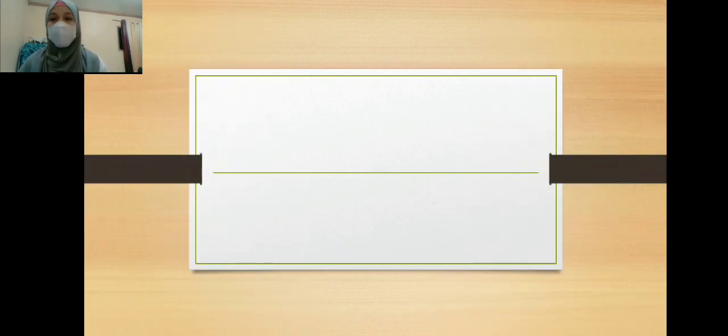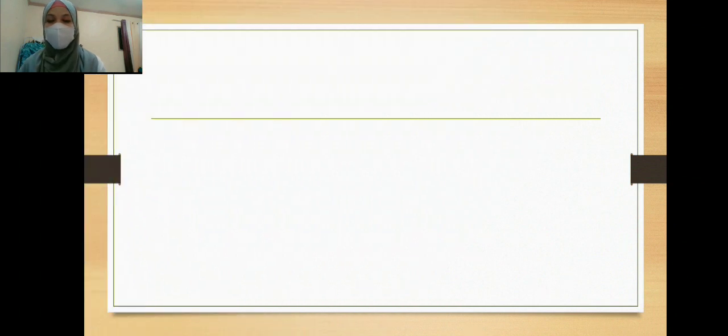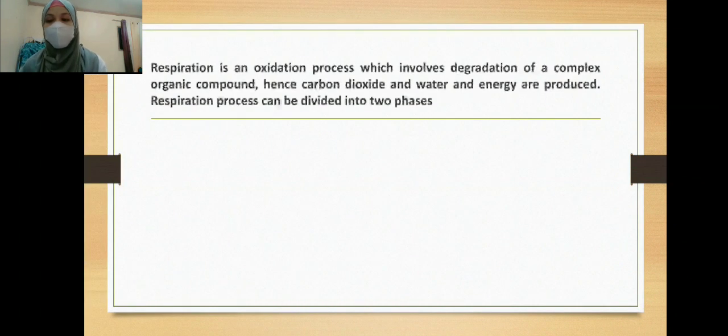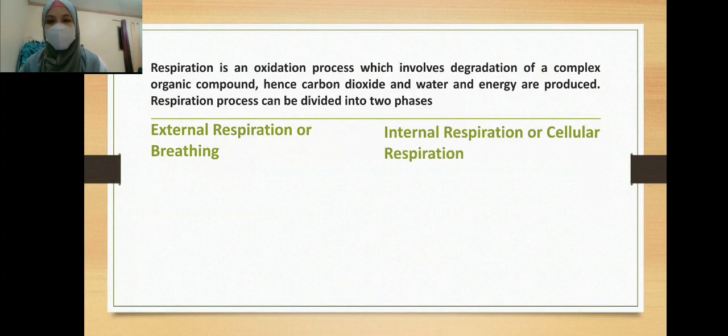So in this video, I'm going to discuss respiration. Respiration is an oxidation process which involves degradation of a complex organic compound, hence carbon dioxide, water, and energy are produced. The respiration process can be divided into two phases. The first phase is the external respiration or breathing. The next phase is the internal respiration or cellular respiration.